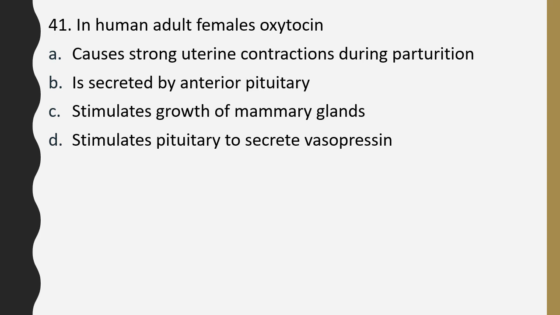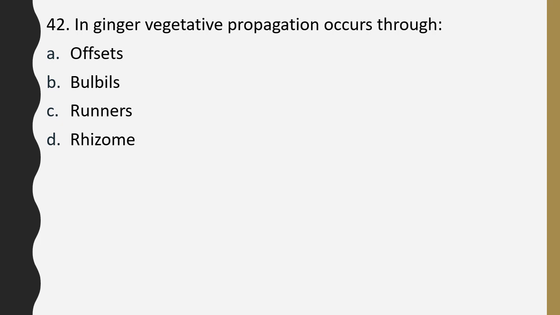Question number 41. In human adult females, oxytocin causes strong uterine contraction during parturition, is secreted by anterior pituitary, stimulates growth of mammary gland, stimulates pituitary to secrete vasopressin. In human adult females, oxytocin... The correct answer is option A, causes strong uterine contraction during parturition. Question number 42. In ginger, vegetative propagation occurs through offsets, bulbils, runners, rhizome. The correct answer is option D, rhizome.